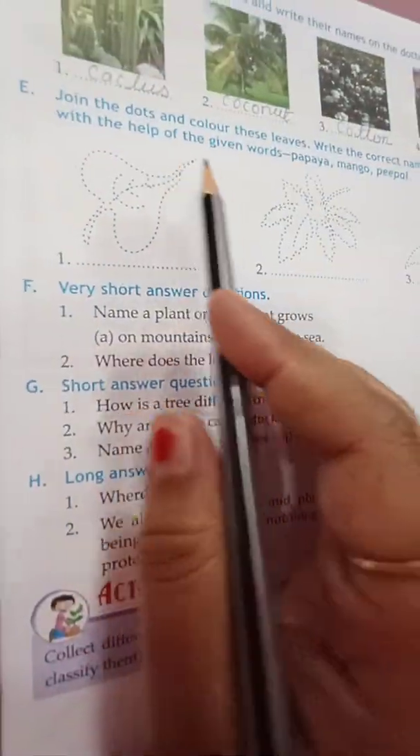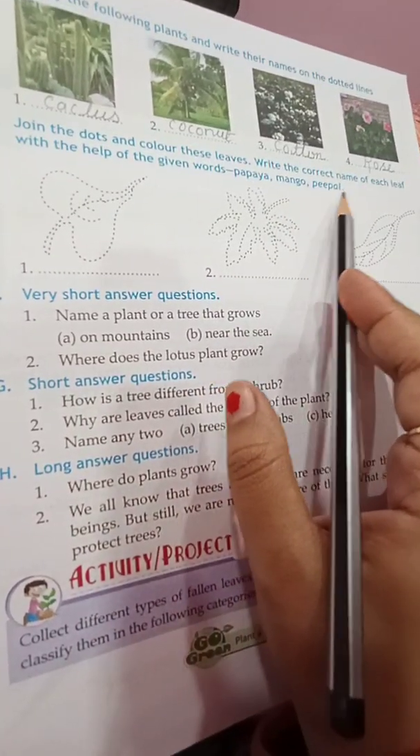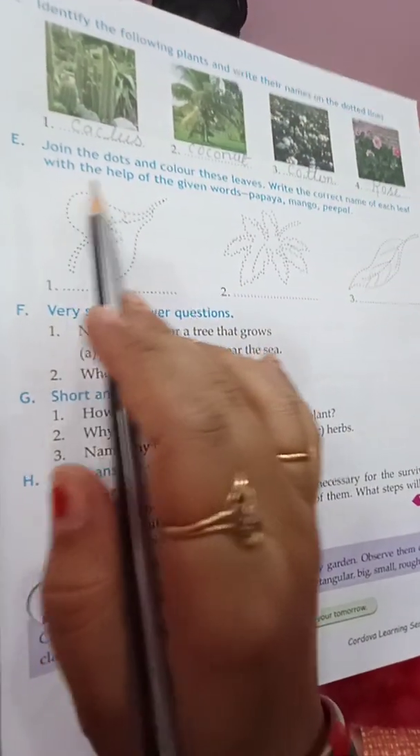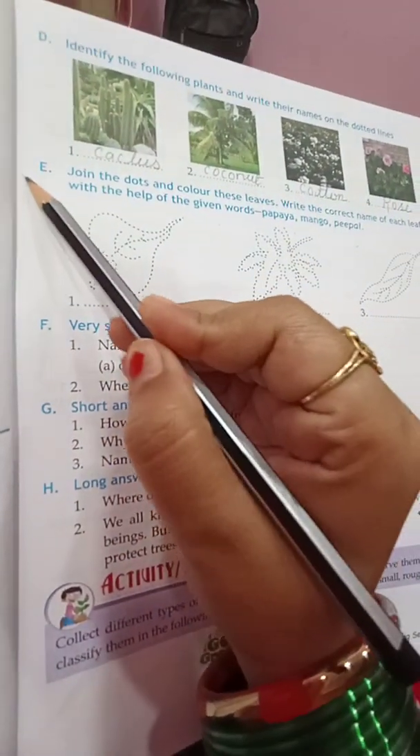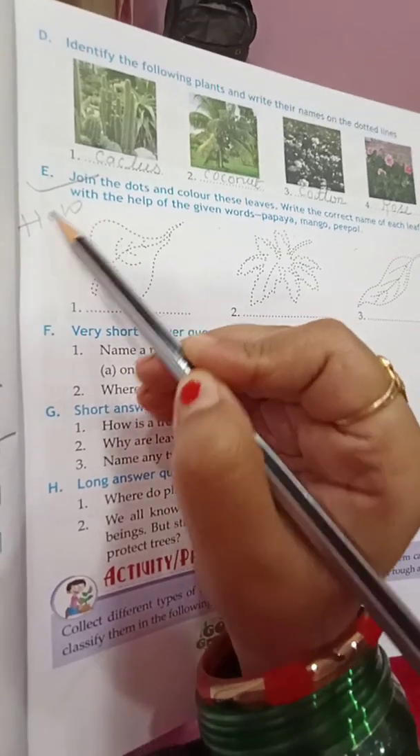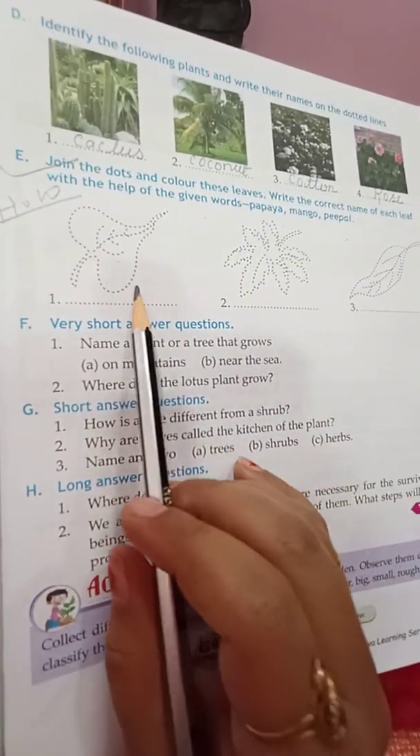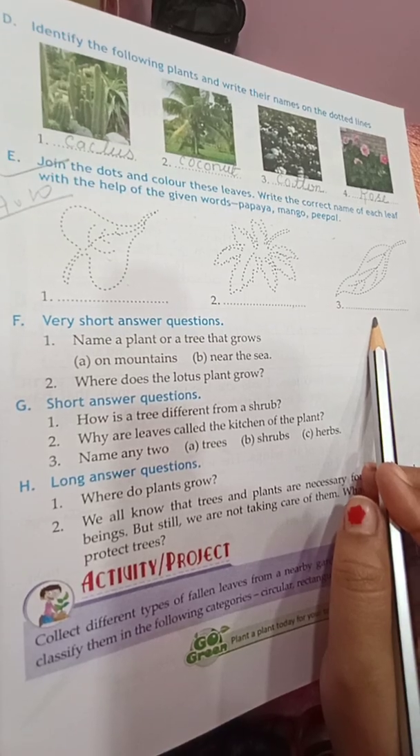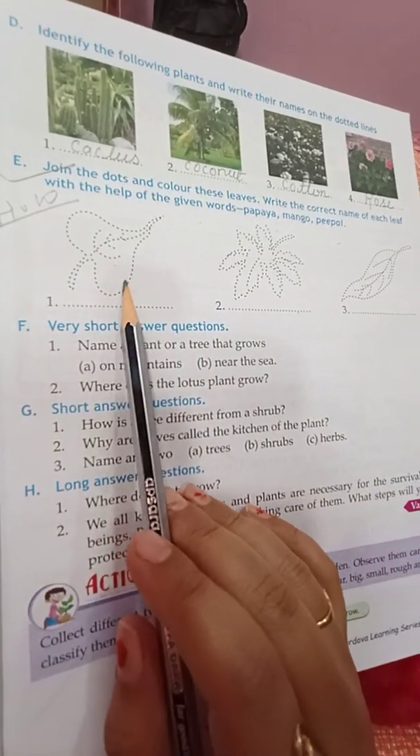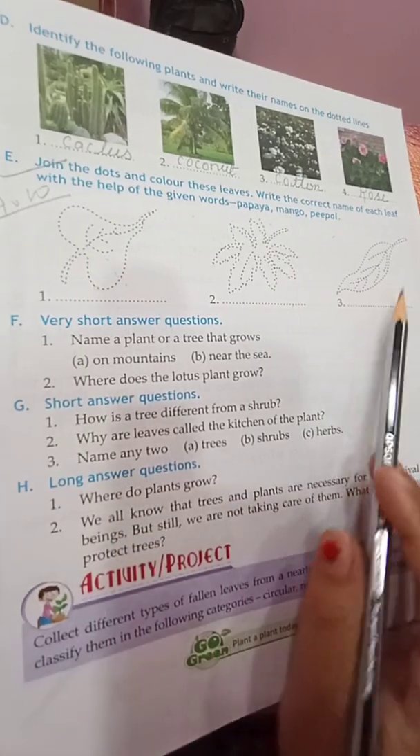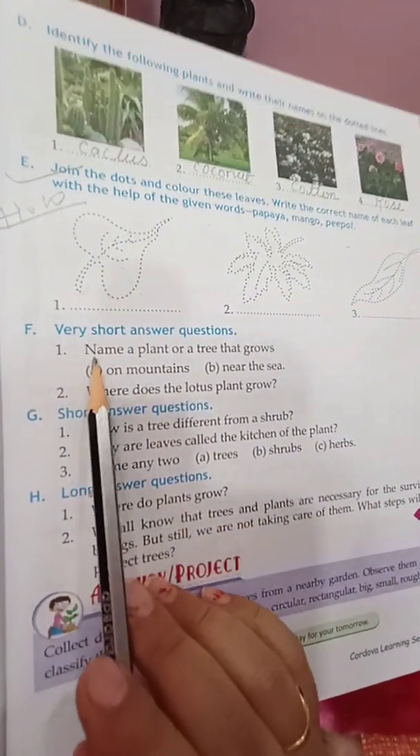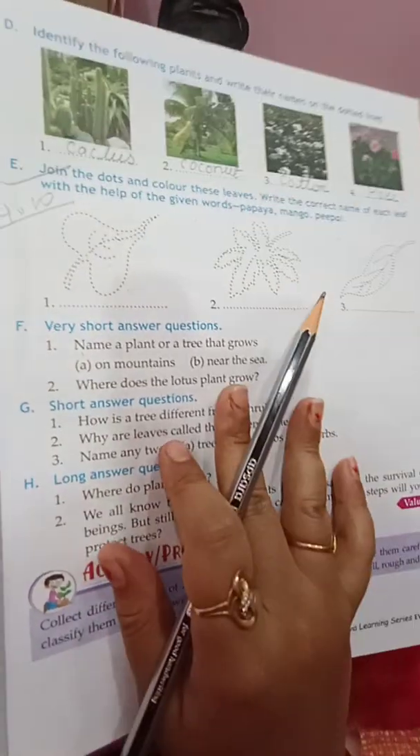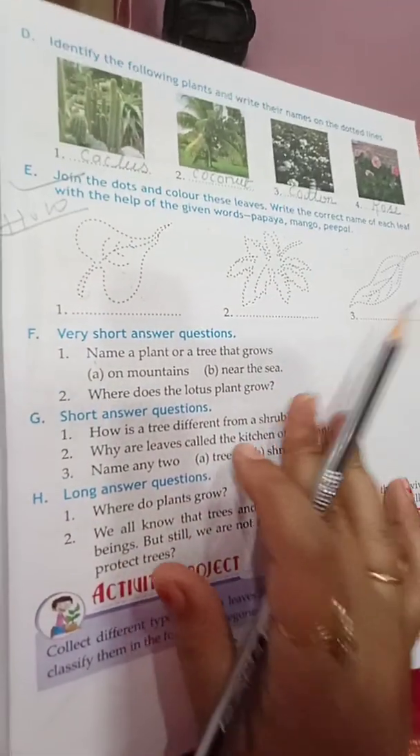E. Join the dots and color these leaves. Write the correct name of each leaf with the help of the given words: papaya, mango and peepal. So this is your homework. Join the dots, color it and write the names of the plants. Which leaf is that? Which one? Okay, this is your homework. You have to do it. Listen carefully. The very short and long questions we will discuss later.